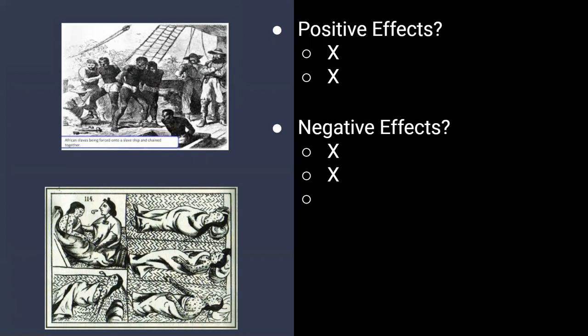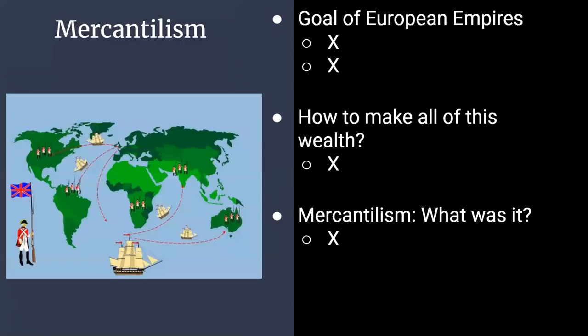So we will also go back and watch a few videos on this and do an activity in class when we meet in person next time. But those are just some quick overview of the Columbian Exchange. But now let's move into this more detailed topic called mercantilism. So this is our second learning target of the day that we want to be able to finish. And that is, we want to be able to explain who benefited and who didn't under mercantilism.